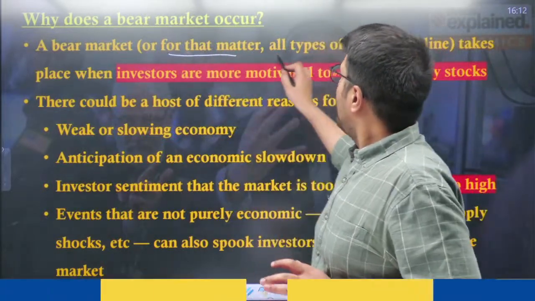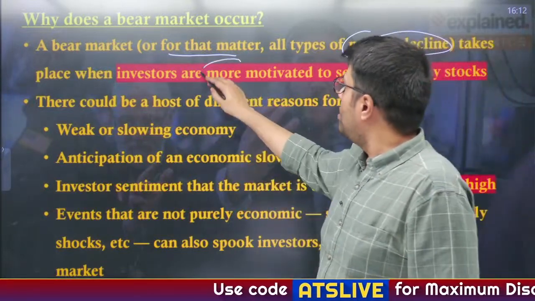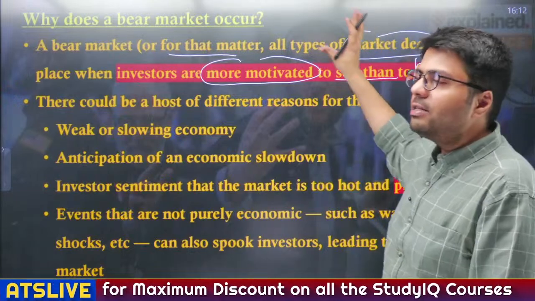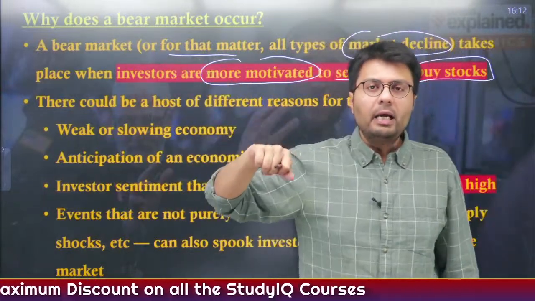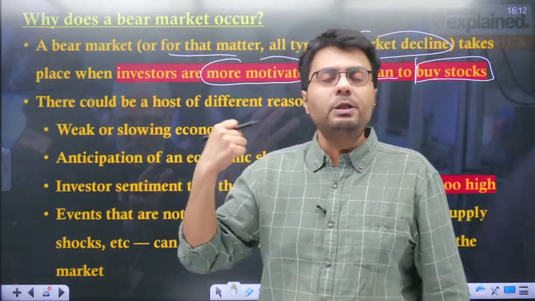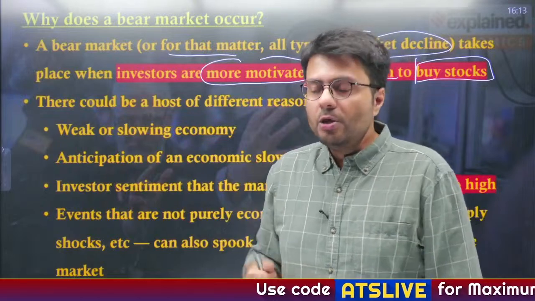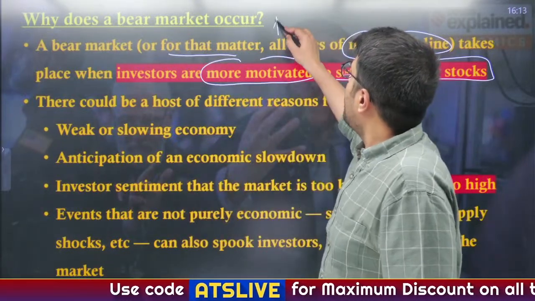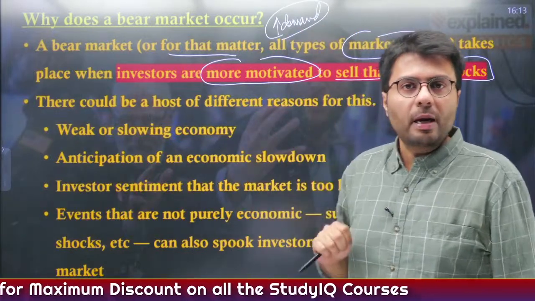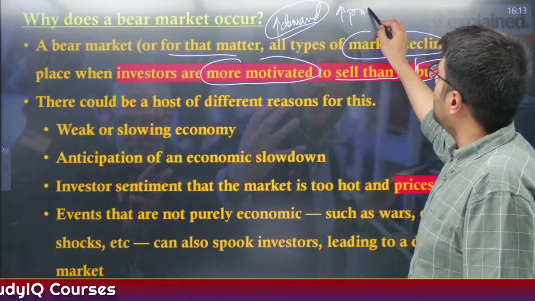Now a bear market, or for that matter all types of market, declines whenever investors are motivated to sell rather than buy stocks. This is a very simple matter of demand and supply. Whenever a company is performing better or the overall economy is better, the stock markets will grow because the companies are performing better. In that case, the demand for stocks will also increase, because who wouldn't want to make money in the stock market, right? So whenever demand for stocks increases, their price also goes up.